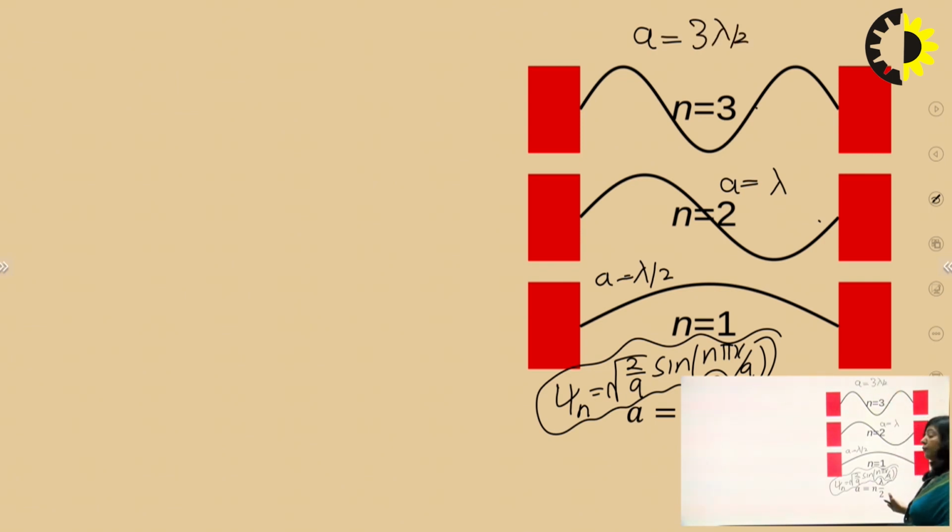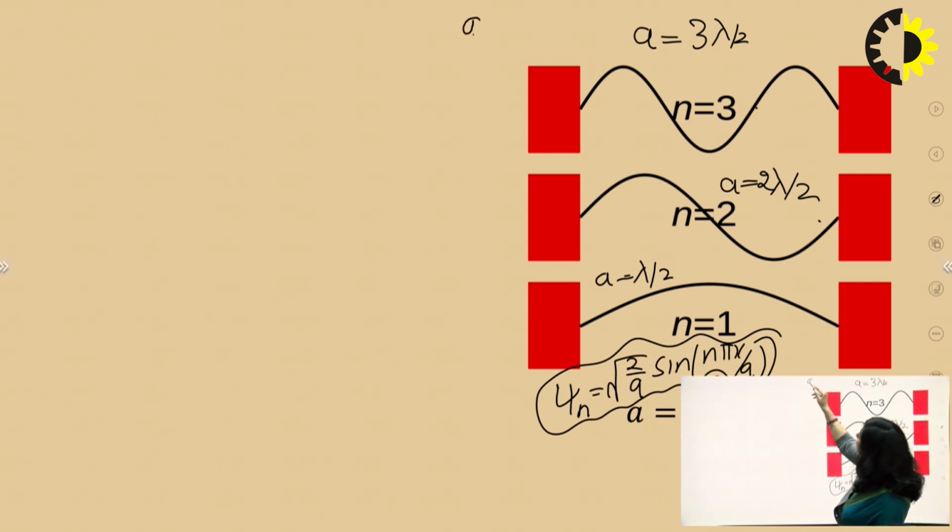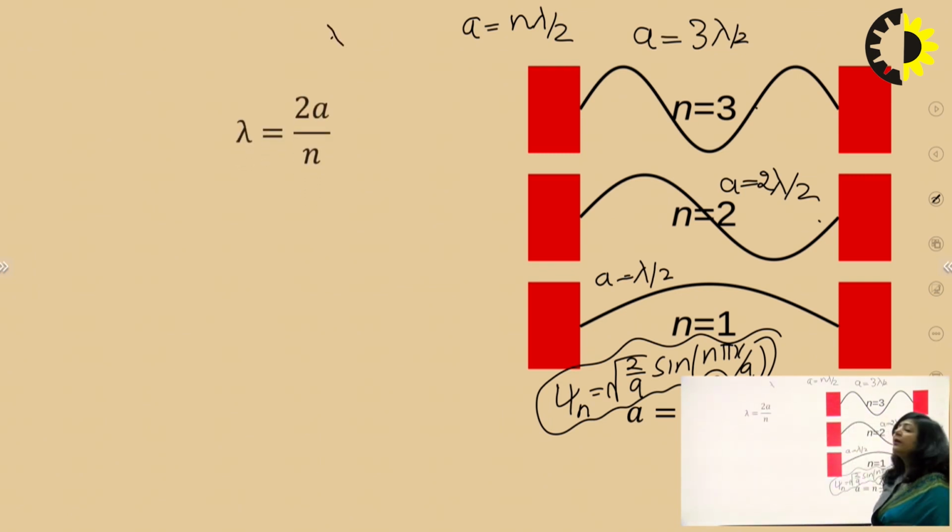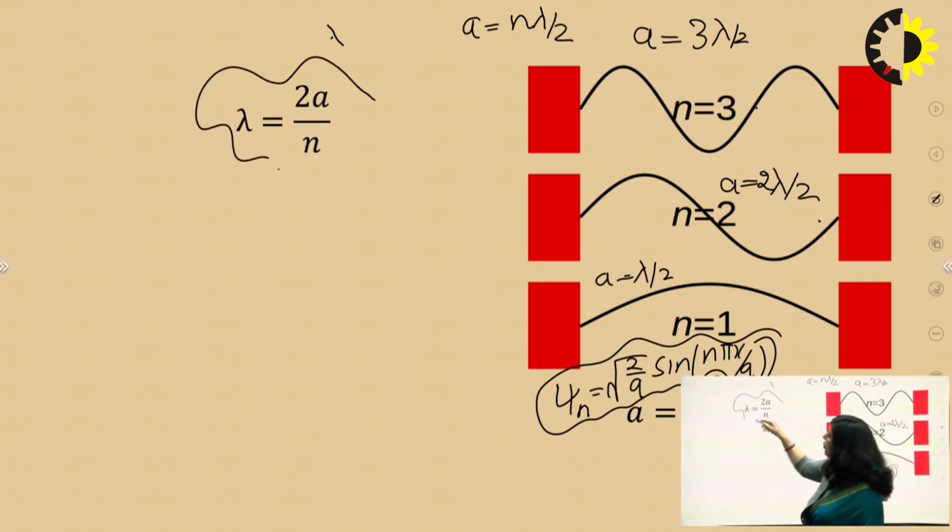If you want to generalize this relationship, for the first state a is lambda by 2, you can say 1 lambda by 2. For the second state, a is 2 lambda by 2. For the third state, 3 lambda by 2. For the fourth, 4 lambda by 2, and so on. So for the nth energy state, we can write a as n lambda by 2. If you want to find the wavelength, you have a simple expression: lambda is equal to 2a by n.